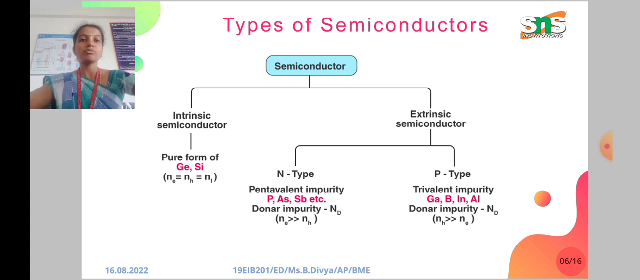N type is made with pentavalent impurities. We have to add pentavalent impurities, and P type is made with trivalent impurities. Pentavalent impurities are called donor impurities, where the electrons are greater than holes. Trivalent impurities are called acceptor impurities, where the holes are greater than electrons.